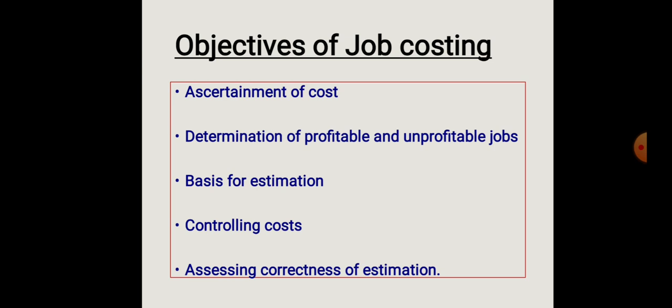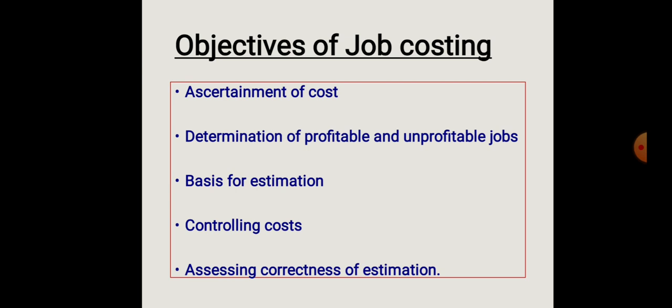Next one is the determination of profitable and unprofitable jobs. It enables the management to know those jobs which are more profitable and those which are unprofitable. Some jobs are profitable and some jobs are unprofitable. So to know which job is profitable and which is not, there is a need for job costing.